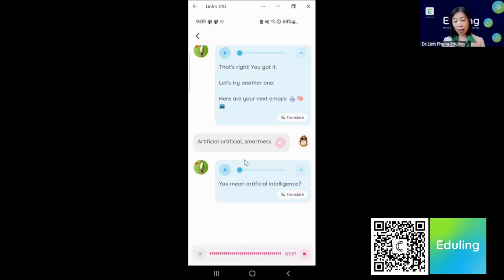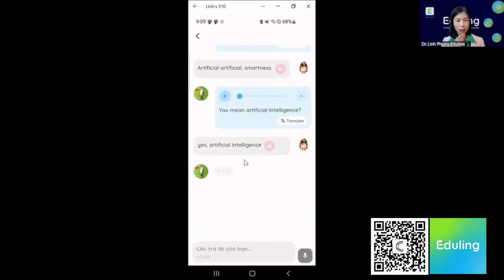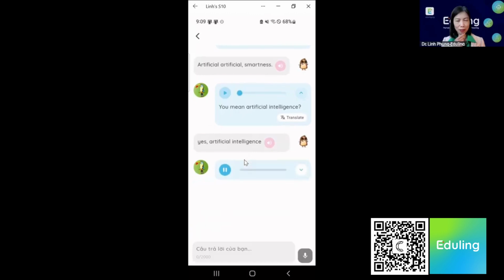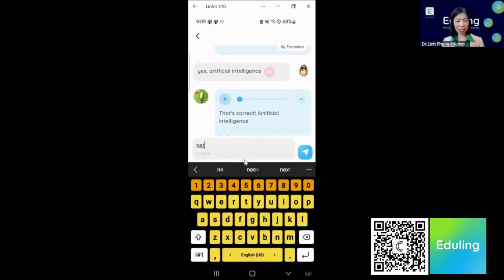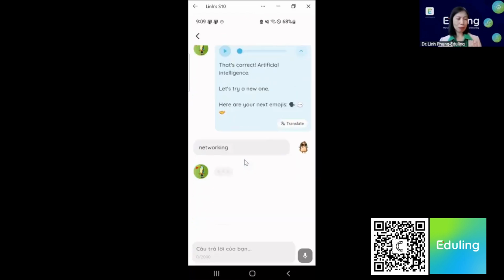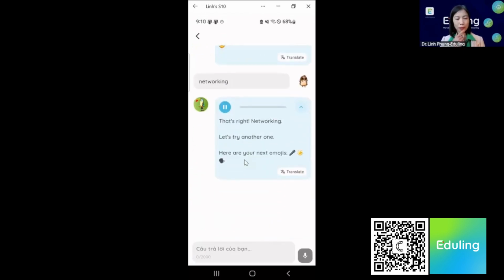Yes, artificial intelligence. That's correct. Artificial intelligence. Let's try a new one. Here are your next emojis. Speaking head, speech balloon, handshake. Ooh, speaking head, speech balloon, and handshake. Maybe networking? That's right. Networking.